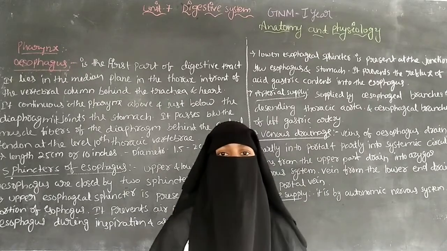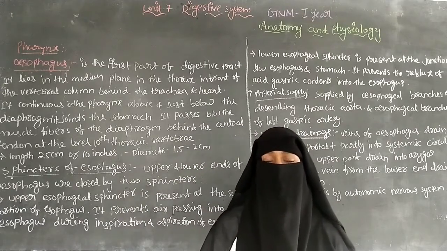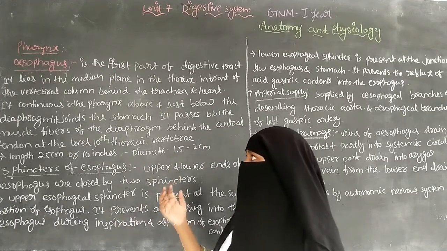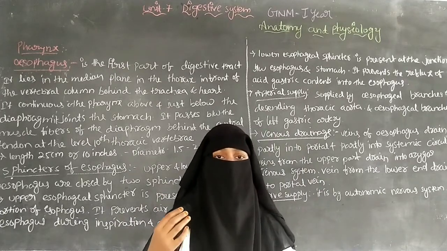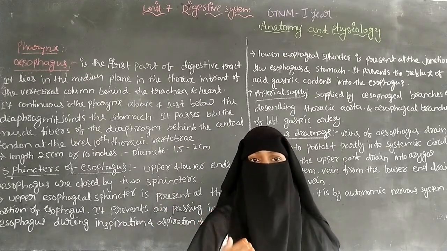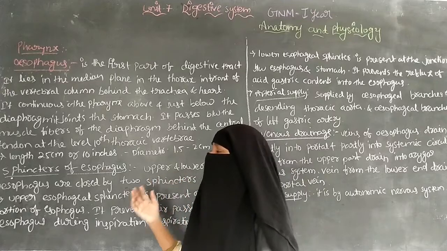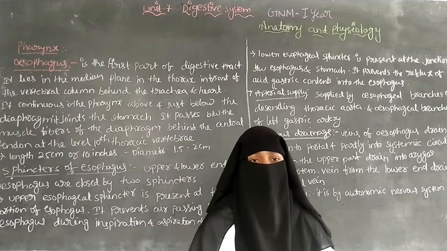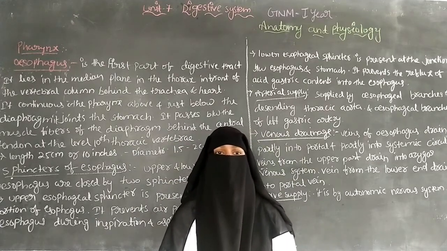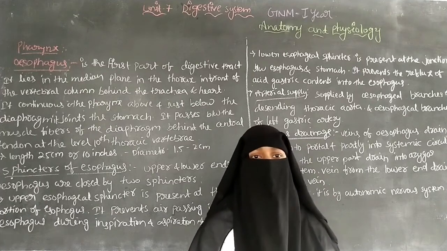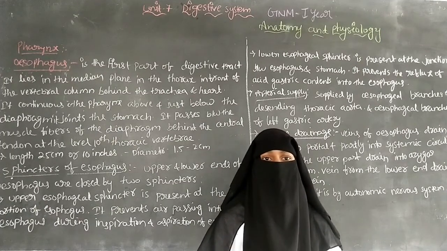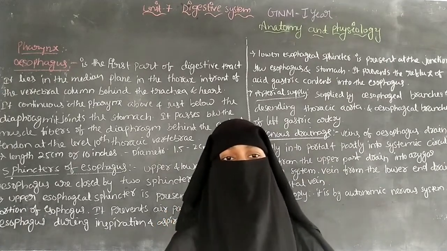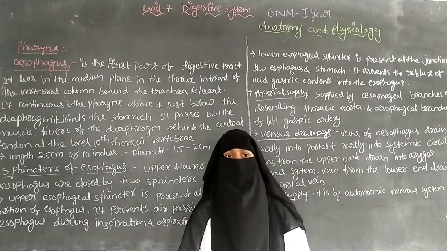The next one is the laryngopharynx. The laryngopharynx extends from the oropharynx, it is connected with the oropharynx, and it is continuous with the esophagus. So that is about the laryngeal pharynx.